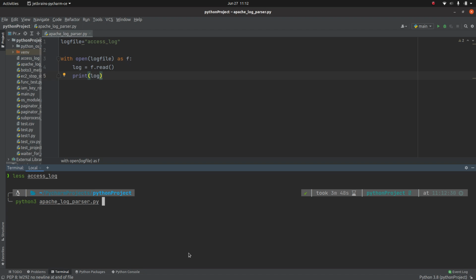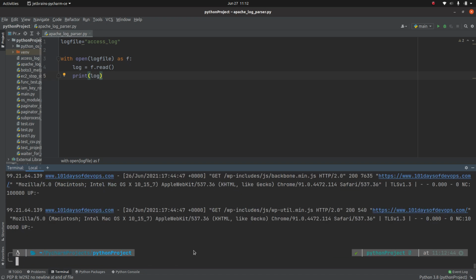Okay. Apache log parser. As you can see, I'm able to read the content of the file. But now the second requirement is that I need to parse the first thing, this IP address. I don't want this entire content. And for that, I am going to use a regular expression.